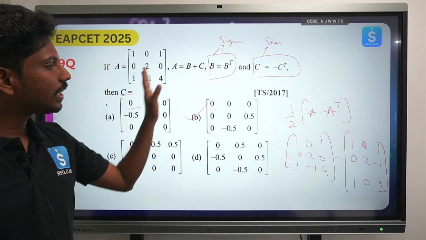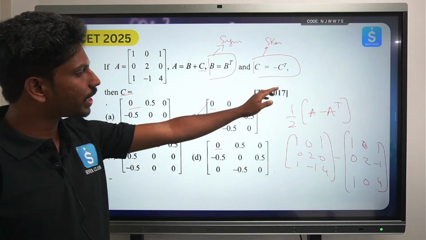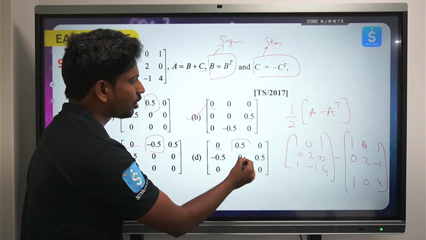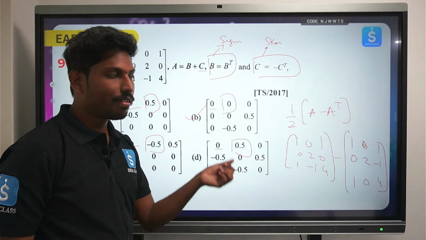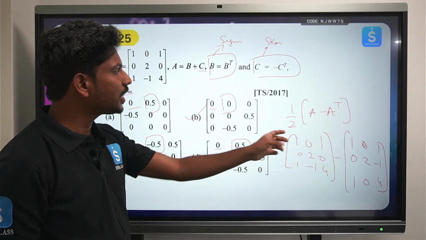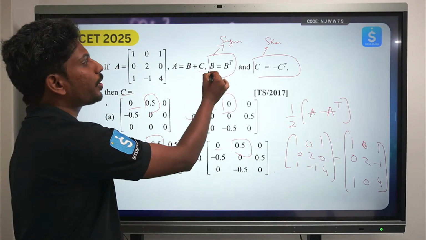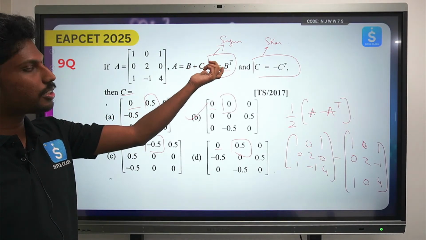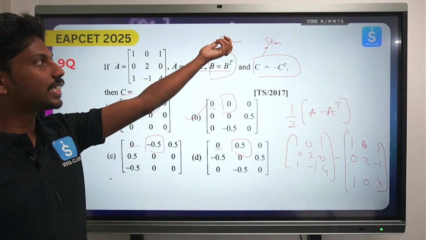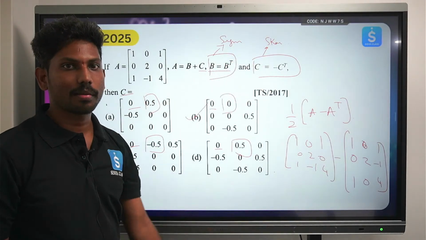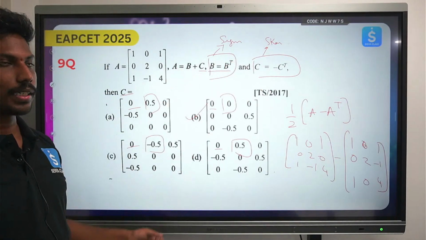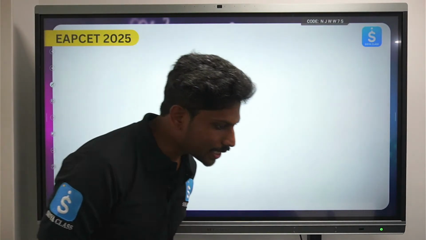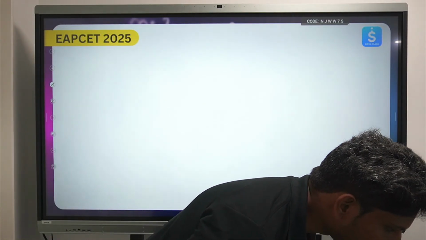I haven't done the complete calculation, I have done only this calculation, where if you see here 0.5, here minus 0.5, here 0.5, only this is a matrix where the 0 exists at that particular position, hence I found it. But the important key point, this note point, is that when you see such a condition, you should be in a position to identify that this is the symmetric matrix, this is the skew symmetric matrix, right? So this is how you can represent it, and from the note point, every matrix can be represented as sum of symmetric matrix and skew symmetric matrix.